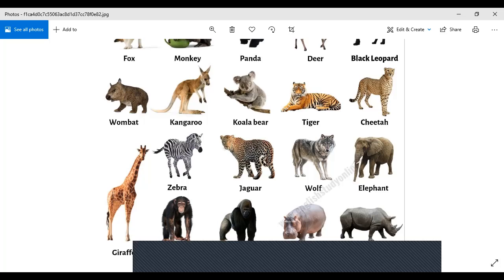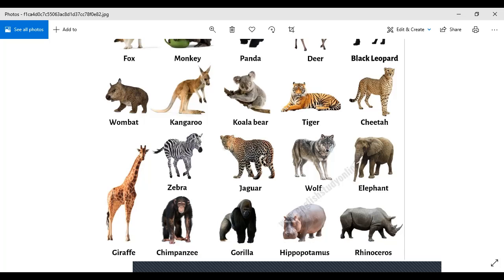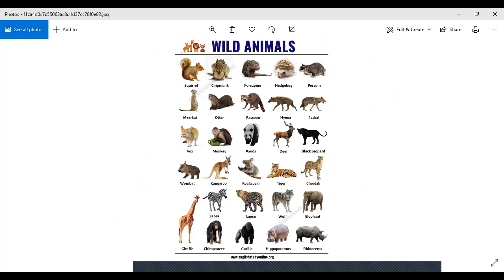Then we have chimpanzee. Then we have gorilla. Well, a lot of movies are being made on the gorillas as well. Then we have hippopotamus. It's another wild animal. It's dangerous, very big, and not a common one. Okay.